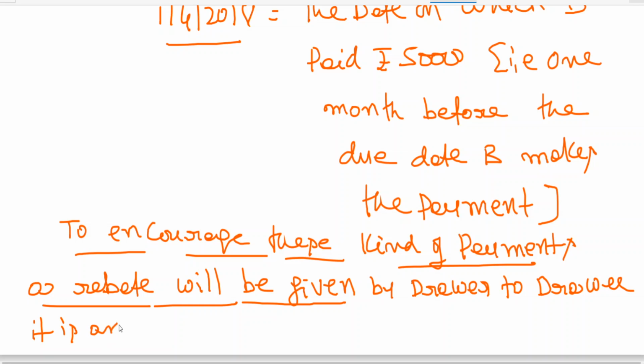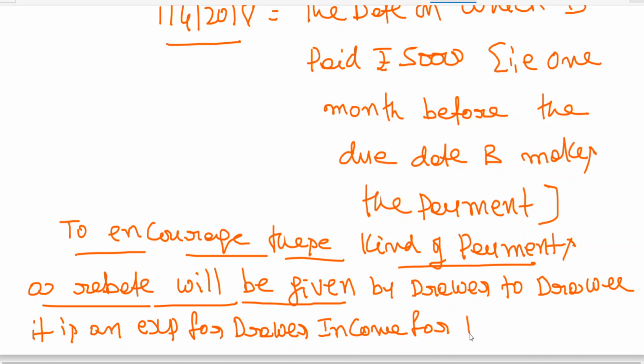It is an expense for the drawer, income for the drawee. This we will be learning in the entries part.